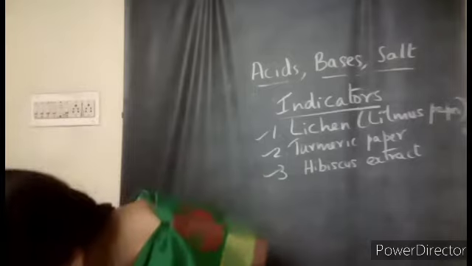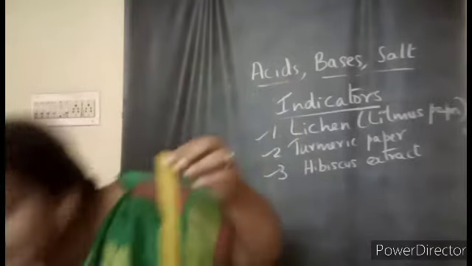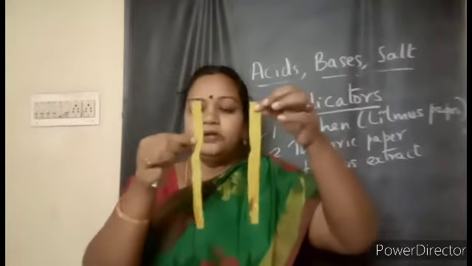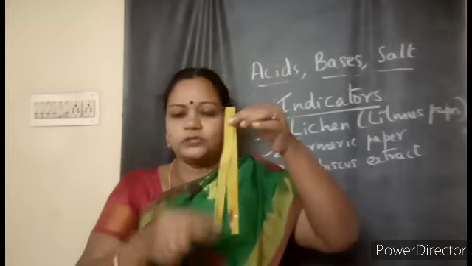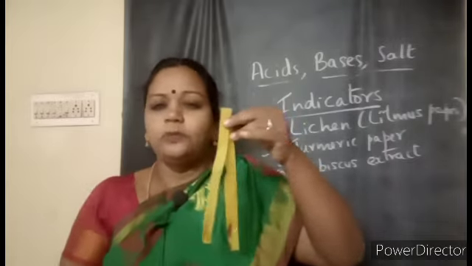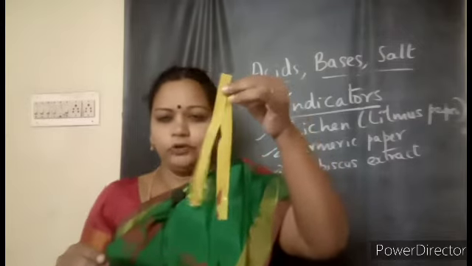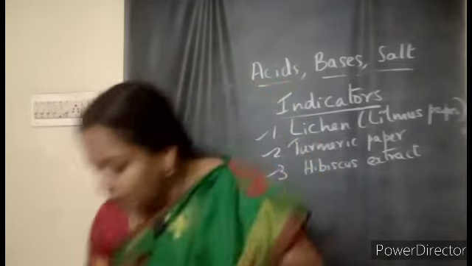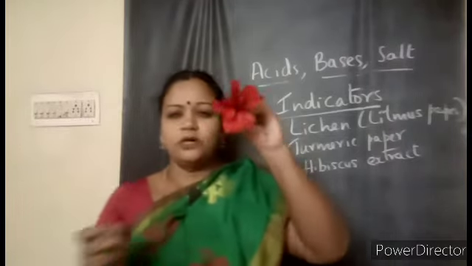I hope you have made your turmeric sheets ready like this. As I told you, you make the turmeric strips by pasting the turmeric paste on blotting paper, spreading it, drying it and keeping these turmeric sheets. This is going to be useful for you to test. Also, you all know the hibiscus flower, also called China rose.